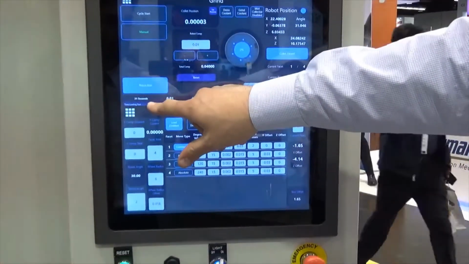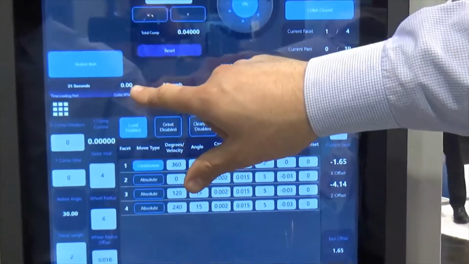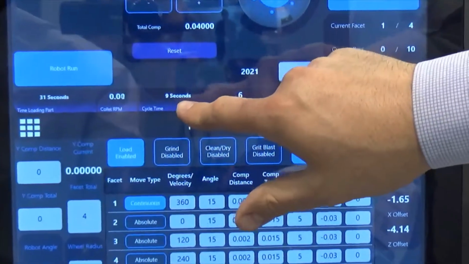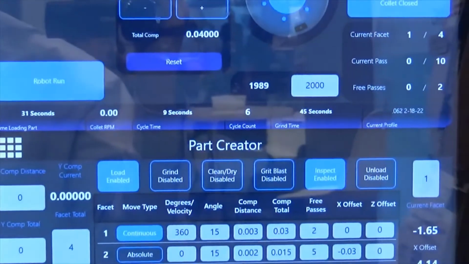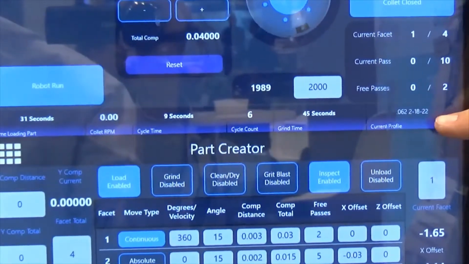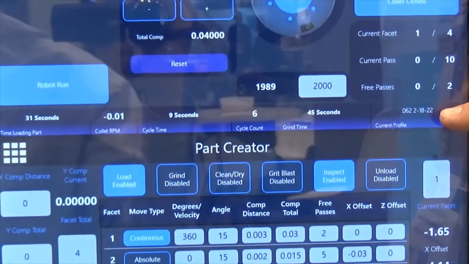We have our loading time, real-time readout again for the collet, our cycle time, cycle count, and grind time, as well as our current profile that we are running.